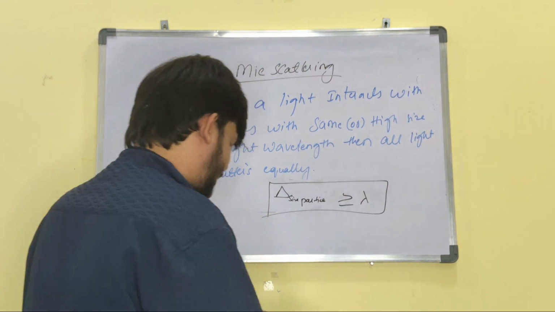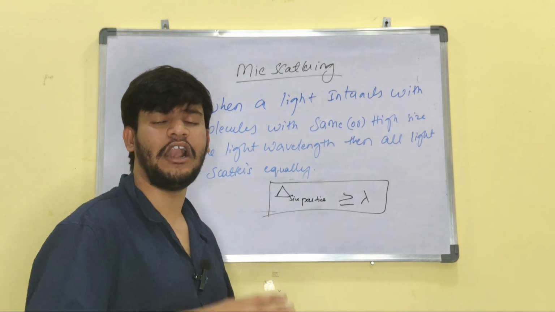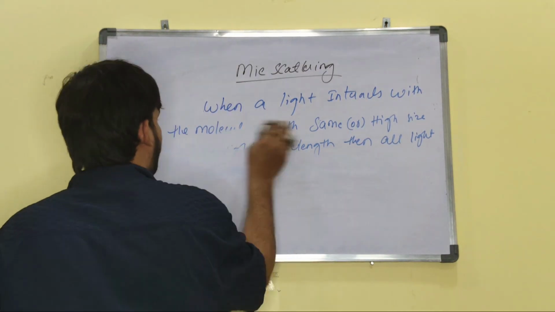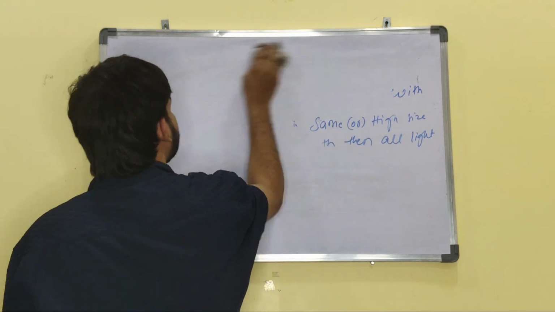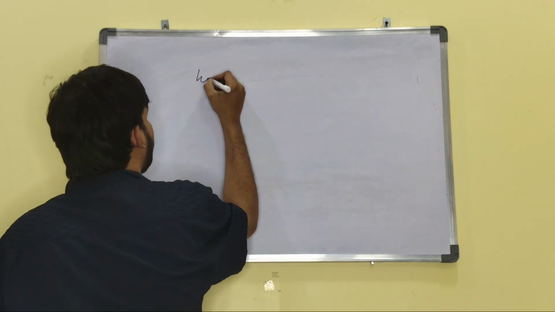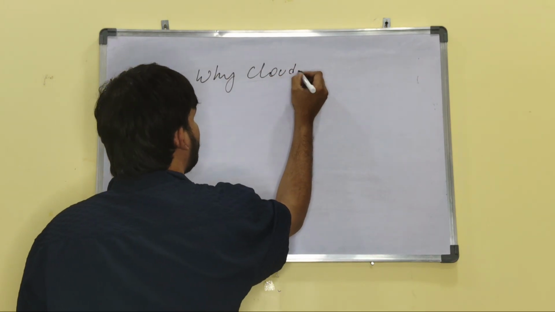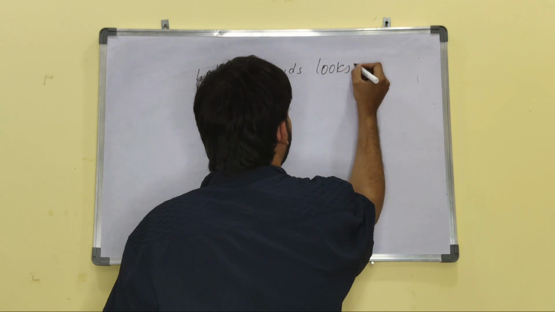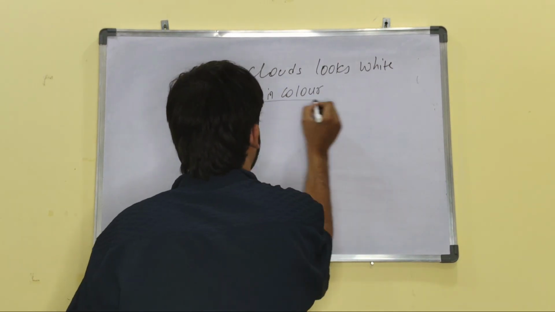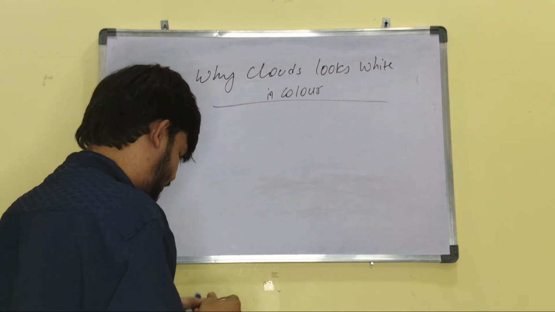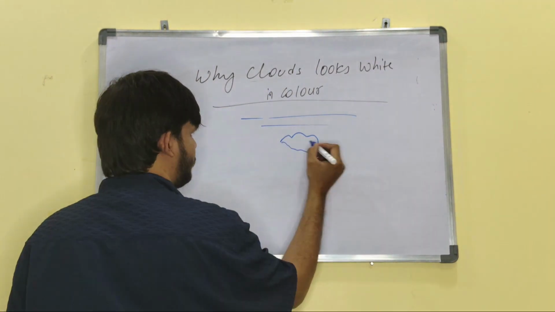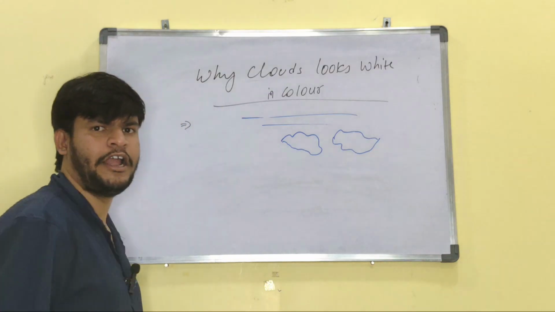Based on this concept only, why the clouds present in the atmosphere look white, अपन पढ़ेंगे। Why clouds look white in color? ये स्काई है and the clouds present in the atmosphere.